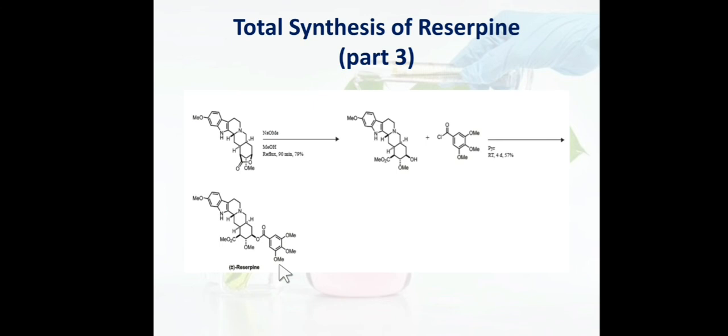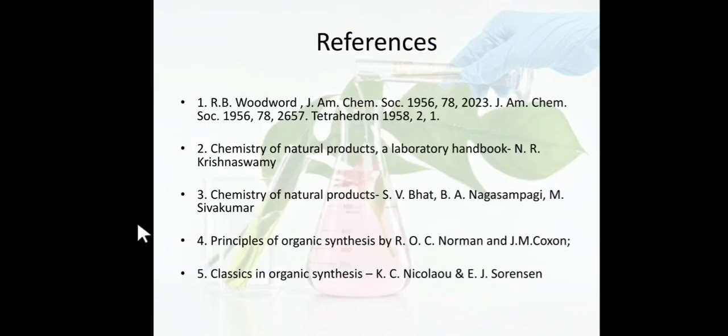Okay, so this is a very important part of organic synthesis or natural product synthesis. So friends, if you want to go into detail, go for the research papers by R.B. Woodward, that is two papers from JACS and one paper from Tetrahedron. So these are the references for the total synthesis of reserpine by R.B. Woodward.